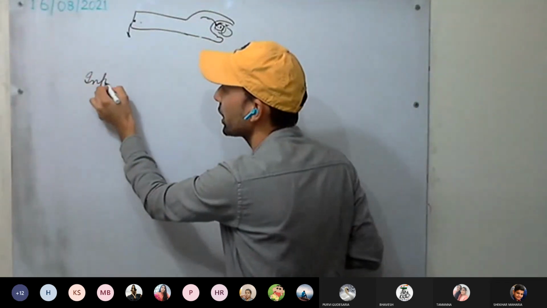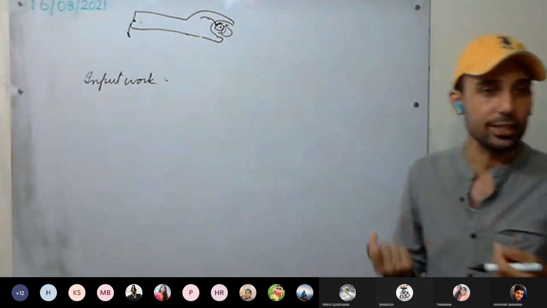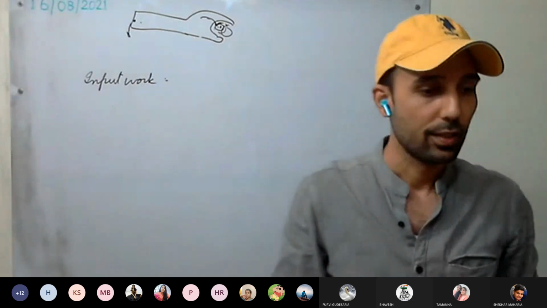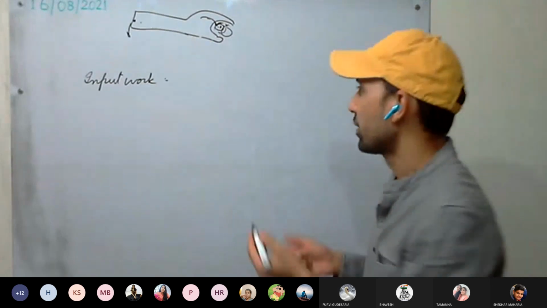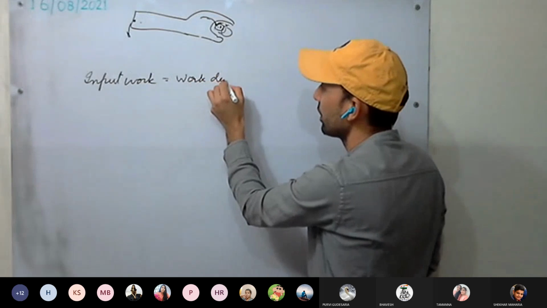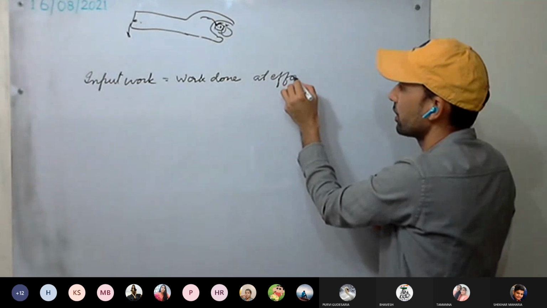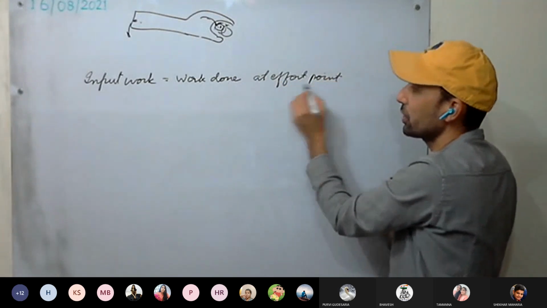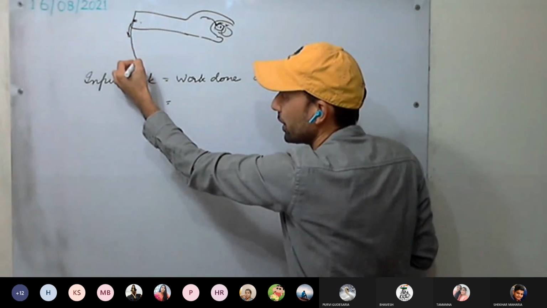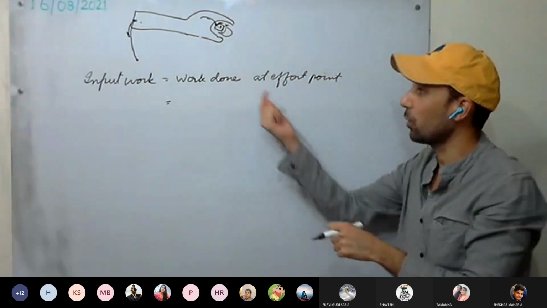Input energy or input work, both are the same unit. So input energy is how much? It is the work done at the effort point. Input energy is the same as the work done, and we are doing the work at the effort point. How much is the work done there? We are moving this effort point from here to here, so there is a displacement of the effort point. So work done is how much?